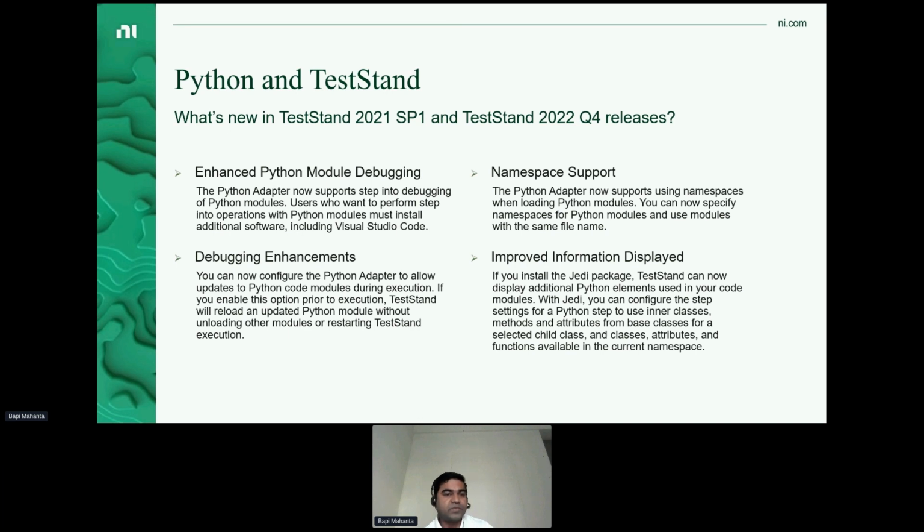The first capability that we have provided to Python users for TestStand is the capability to step into the Python code module and debug. For this, we have tied up with Visual Studio Code as our preferred debugging environment.